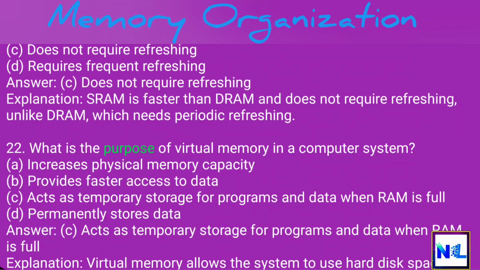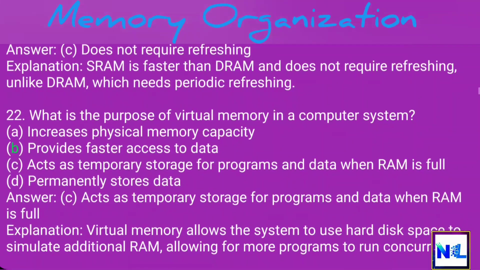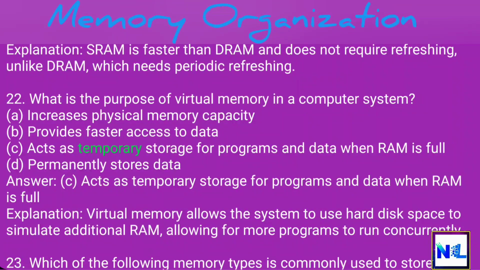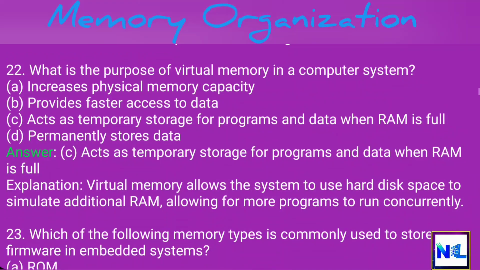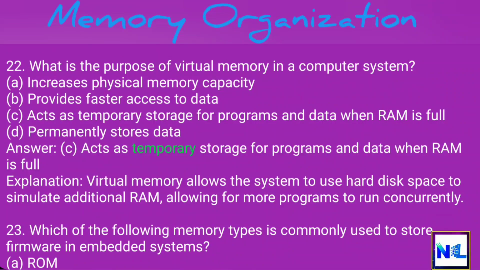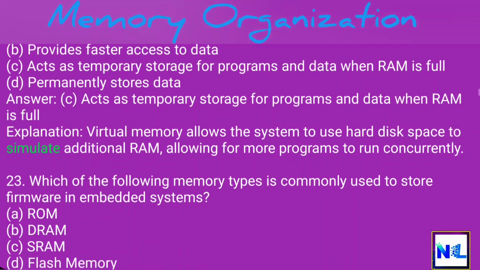22. What is the purpose of virtual memory in a computer system? A. Increases physical memory capacity. B. Provides faster access to data. C. Acts as temporary storage for programs and data when RAM is full. D. Permanently stores data. Answer: C. Acts as temporary storage for programs and data when RAM is full. Explanation: Virtual memory allows the system to use hard disk space to simulate additional RAM, allowing for more programs to